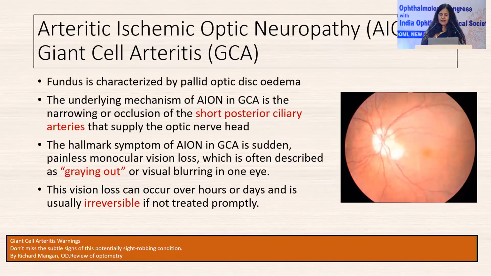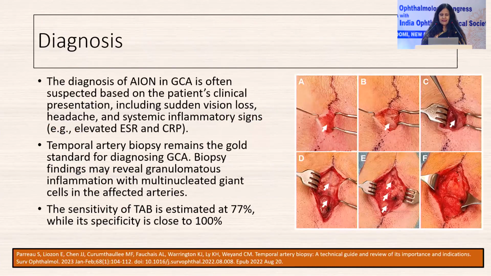Typically the patient will say that there is a graying out of vision, which can occur over days to weeks, or it can be even in a day. And the vision loss is irreversible, hence it's an urgent condition, we need to act immediately.